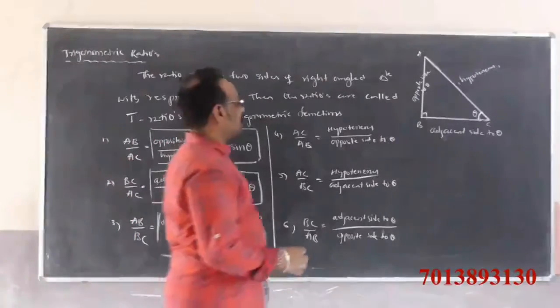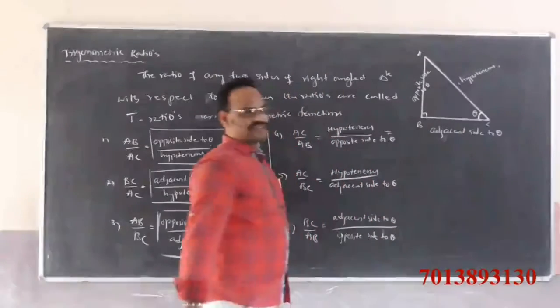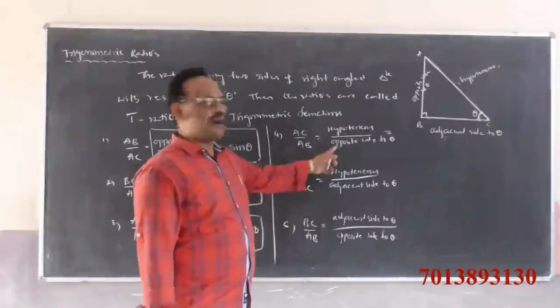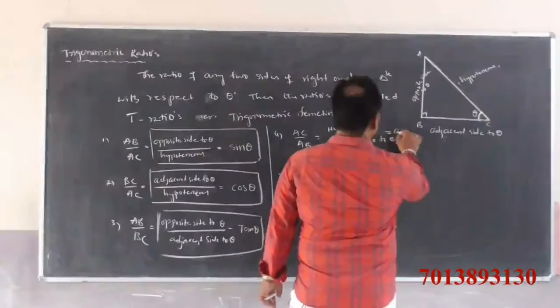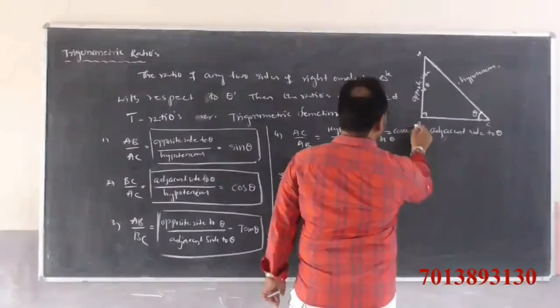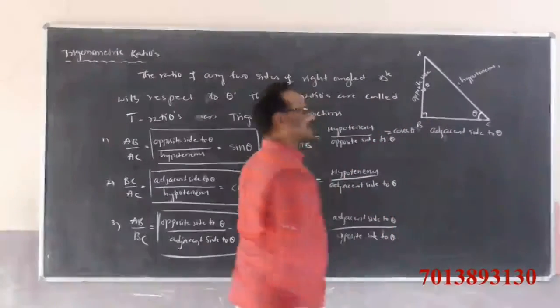Again, hypotenuse by opposite side to theta. They gave another name, cosecant theta. That is, we write cosecant theta.